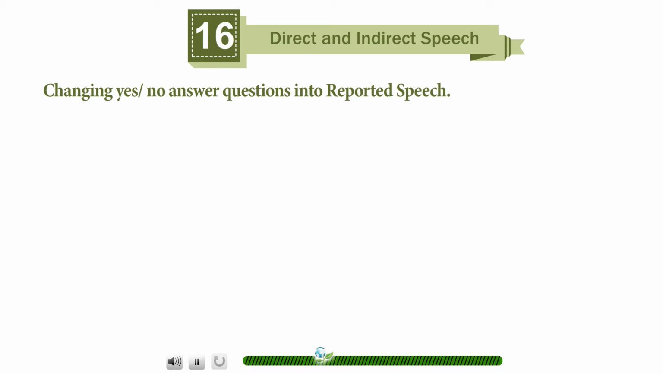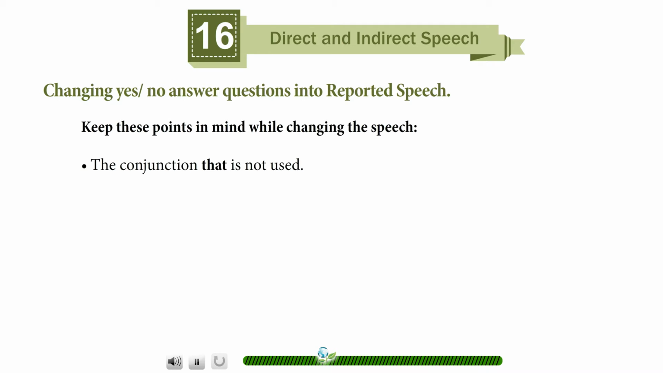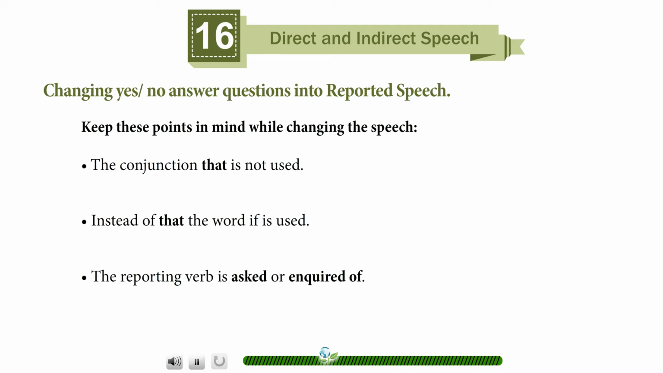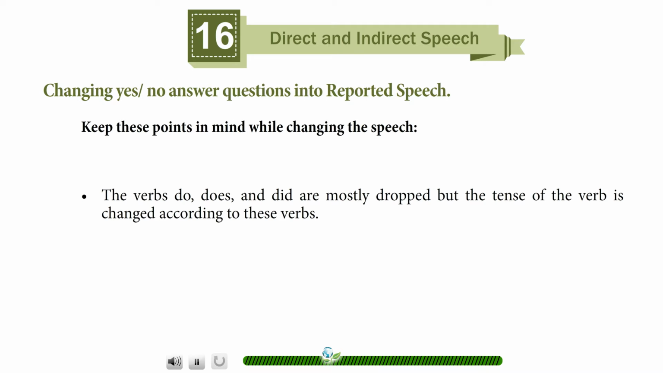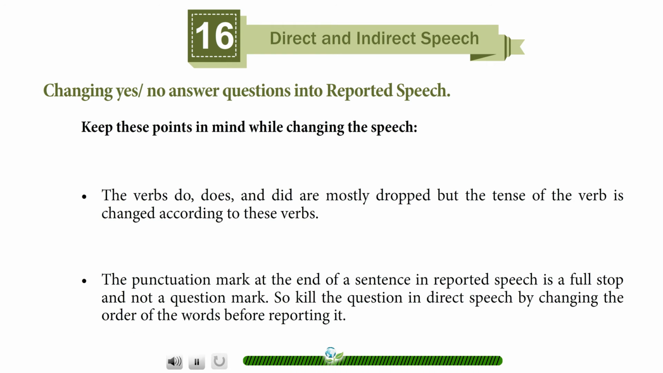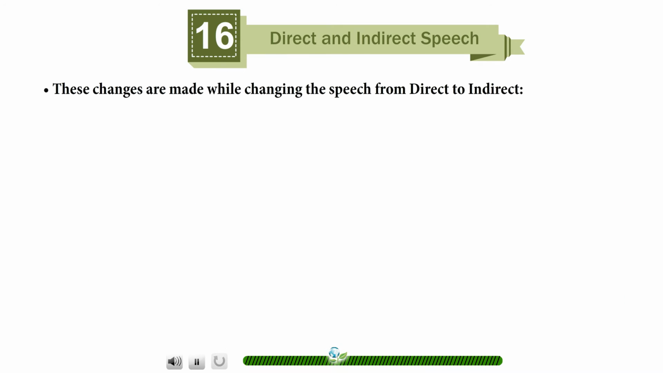Changing yes-no answer questions into reported speech. Keep these points in mind while changing the speech. The conjunction that is not used. Instead of that, the word if is used. The reporting verb is asked or inquired of. The order of the words in the question has to be changed. The verbs do, does and did are mostly dropped, but the tense of the verb is changed according to these verbs. The punctuation mark at the end of the sentence in reported speech is a full stop and not a question mark. So kill the question in direct speech by changing the order of the words before reporting it. These changes are made while changing the speech from direct to indirect.